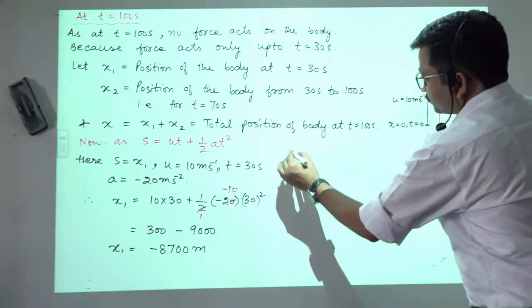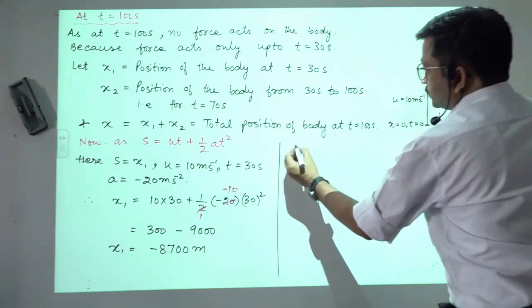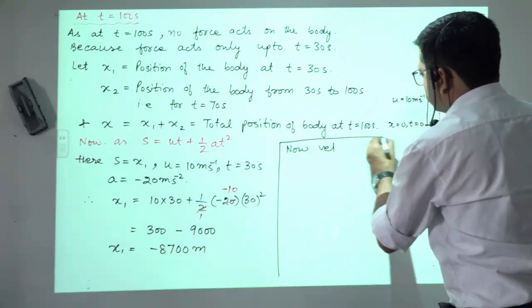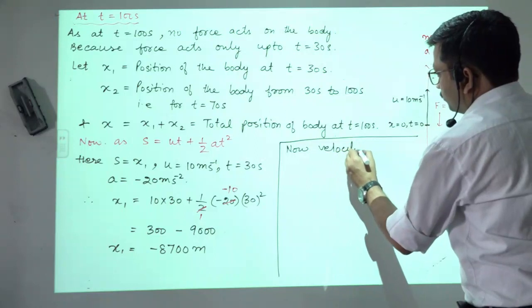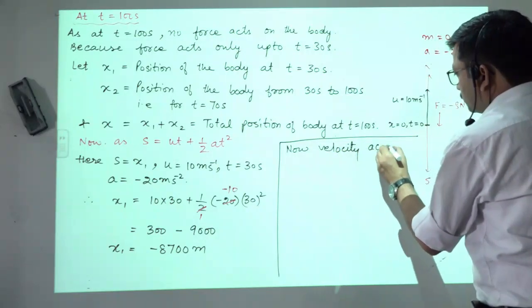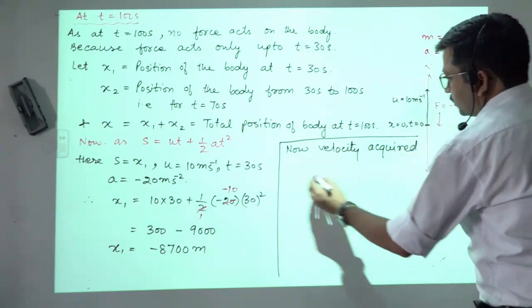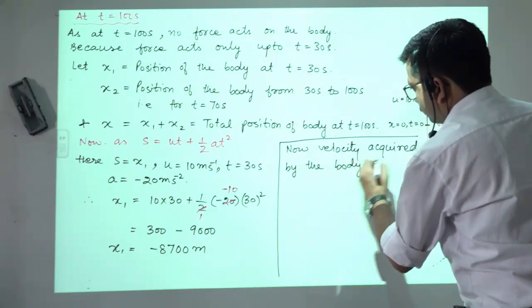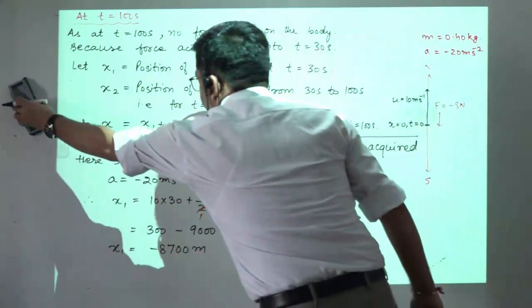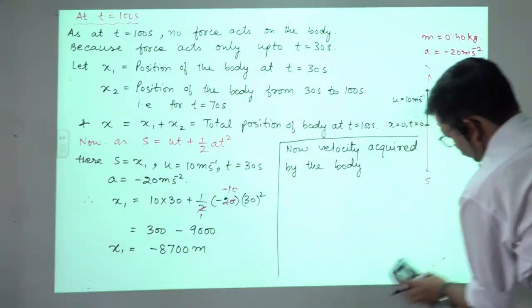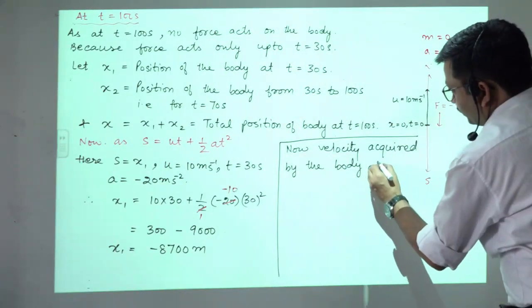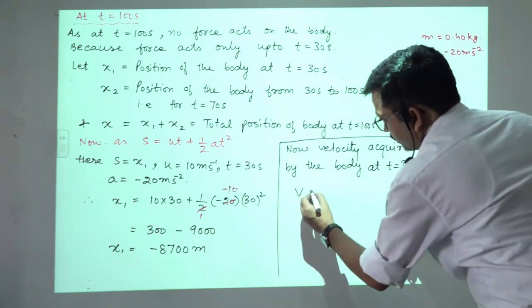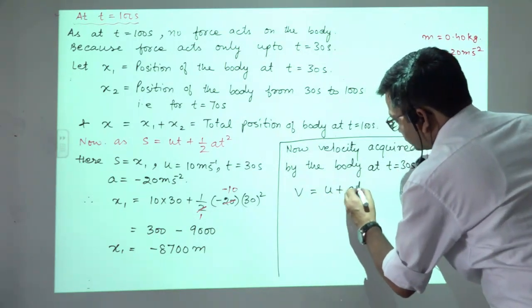Now the velocity acquired by the body at t is equals to 30 seconds is given by v is equal to u plus at.